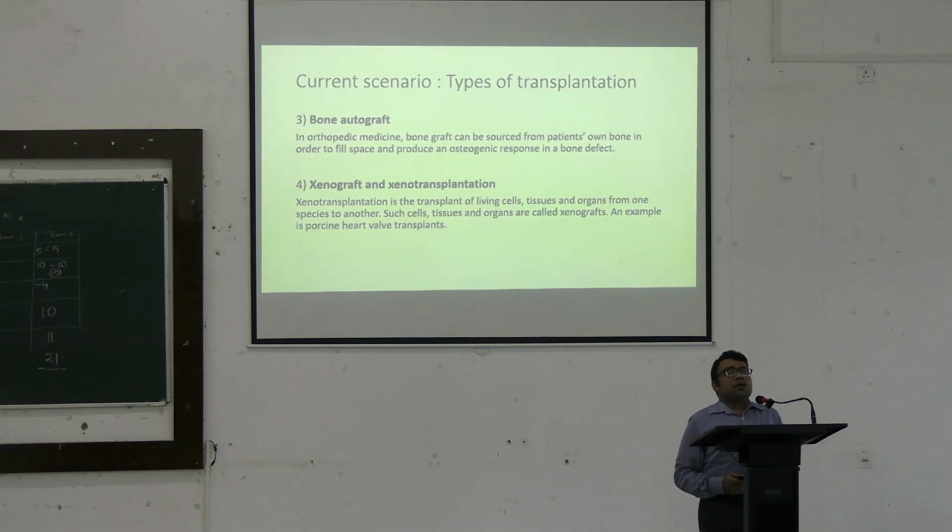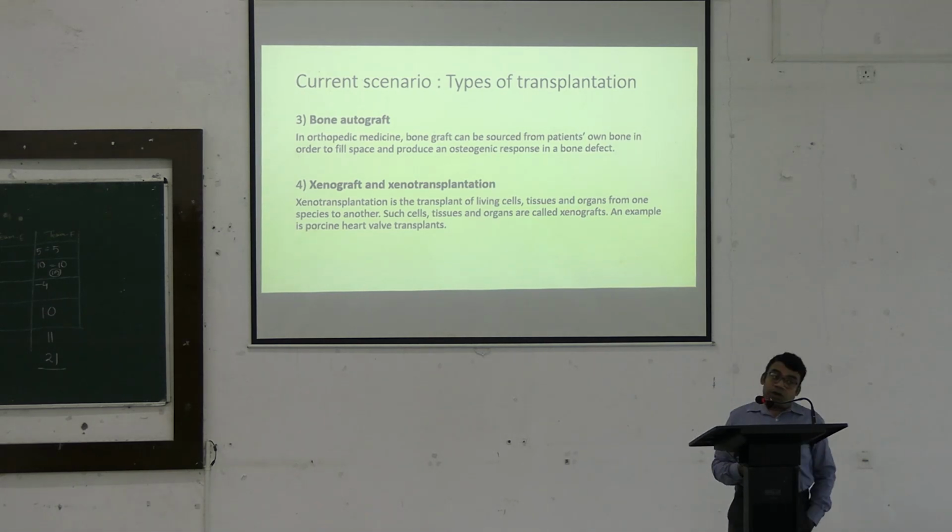Similarly, another example would be a bone autograft. Many times, the patient may get involved in severe trauma-like situations, especially road traffic accidents, and we can have comminuted fractures of the limbs, where there is a definite gap between the fractured areas. Many times, this leads to non-union of the bone itself. So what we can do is take a small piece of bone from elsewhere in the body and place it in that area so that bone healing can occur. This is called autologous bone grafting.